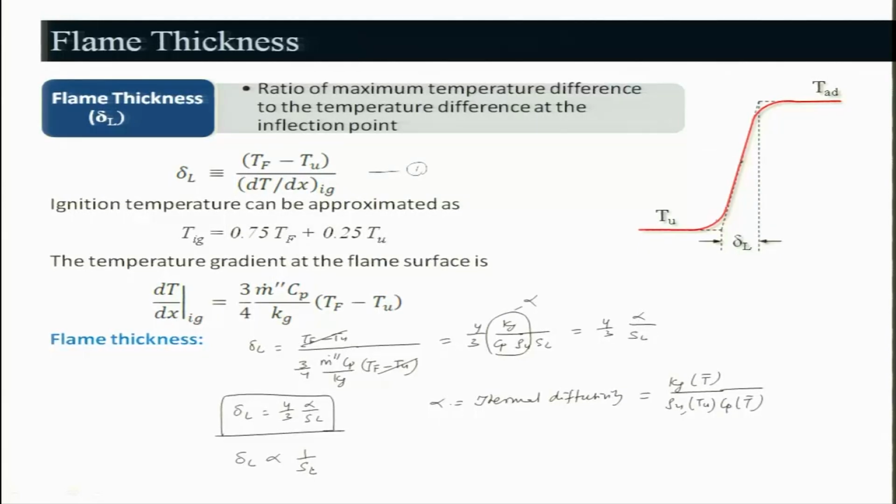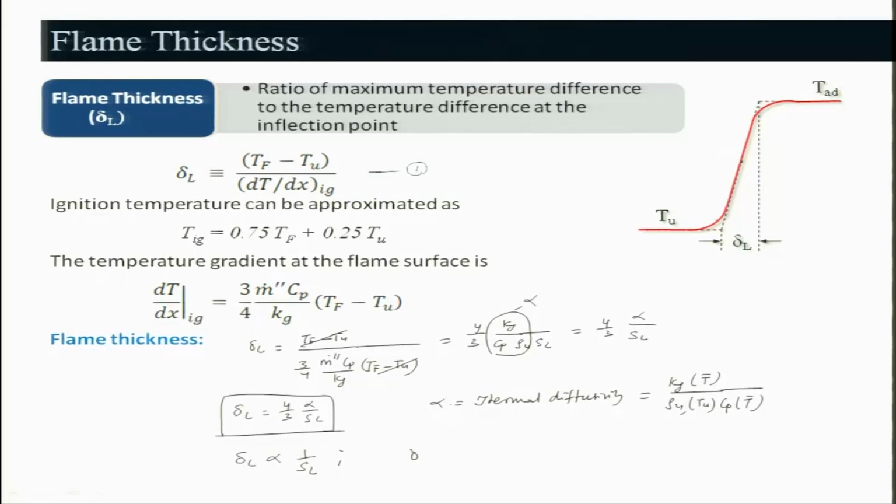So, these kinds of things will be helpful because the flame thickness basically depends on the burning velocity, right. We will be looking a little later at how other things like the quenching diameter and the ignition energy can all be related to the burning velocity.